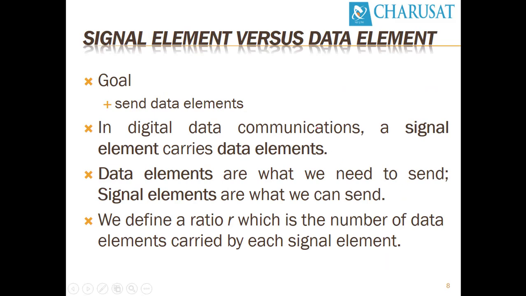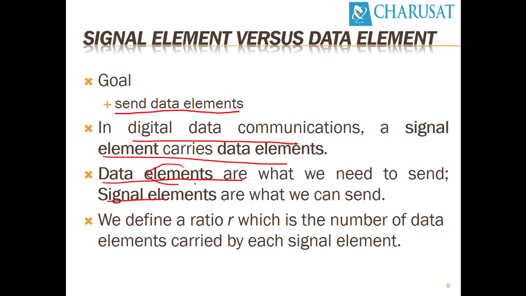In data communication, the main goal is to send data elements, meaning ones and zeros. But how can we send them? We can send them in the form of electrical signals, and there are two types of electrical signals: digital signals and analog signals. We will discuss digital signals throughout these sessions. In digital data communications, a signal element carries data elements. Data elements are what we need to send, and signal elements are what we can send. We cannot send data elements directly. We need to convert those data elements into signal elements.